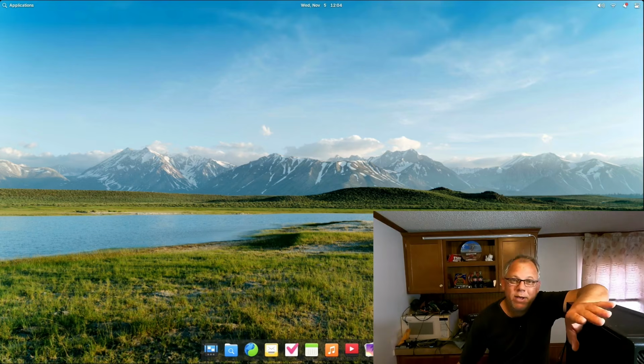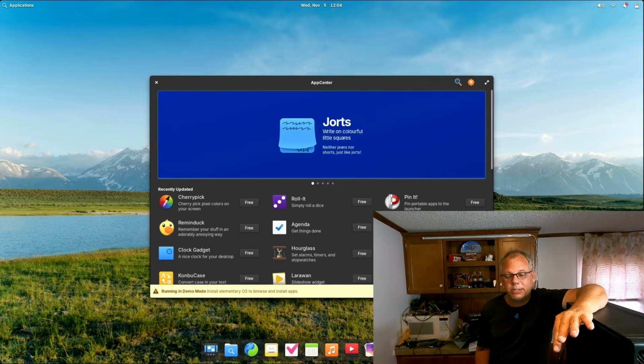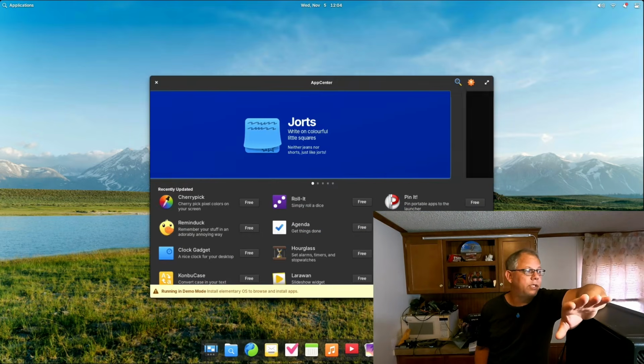I would like it to open on the demo mode, but I understand if it doesn't. It's going to be similar to any of the Linux app centers and your Microsoft Store. So the App Center is where you go to get different apps and stuff. There it is. It opened up. Perfect. So self-explanatory once again.